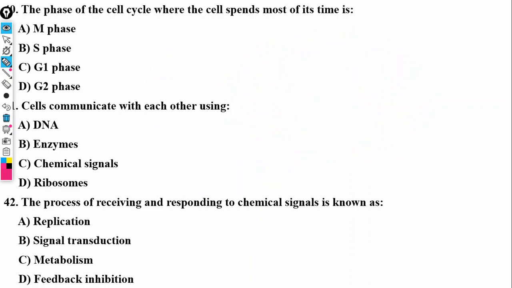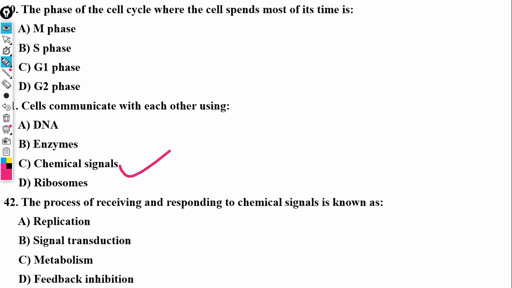Then here we have: the cell communicates with each other using what? Is it DNA? No. Is it enzymes? No. Some people might be tempted to say enzymes because there are enzymes that go within and out of the cell. But the cell actually uses chemical signaling.